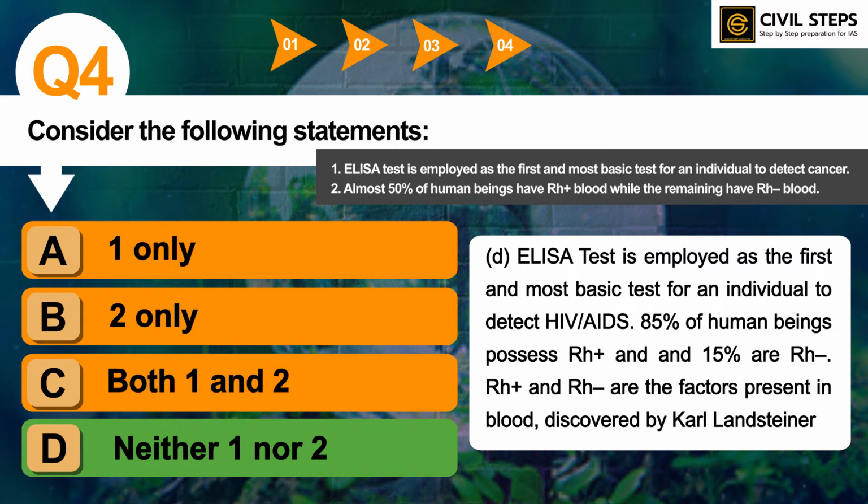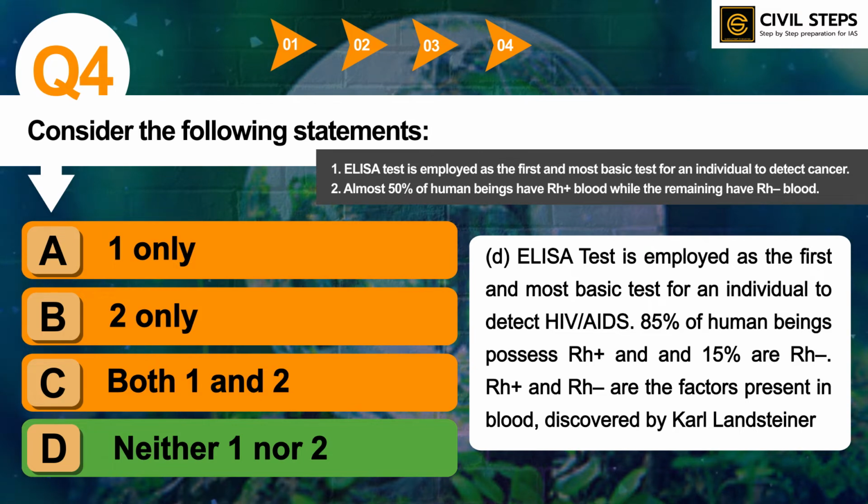You can read more about what is Rh positive, what is Rh negative, what is the ELISA test. ELISA is enzyme linked immunosorbent assay. You can read more about that from the biology NCERT. That is mentioned in one of the chapters in the class 12 biology NCERT.